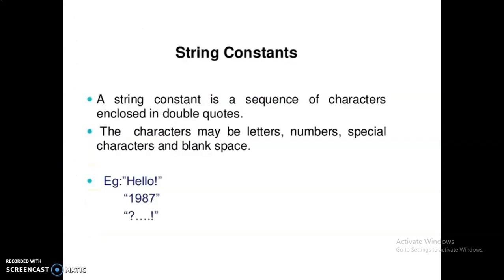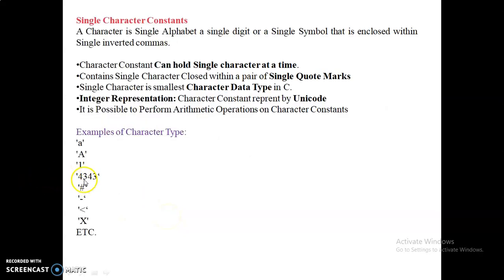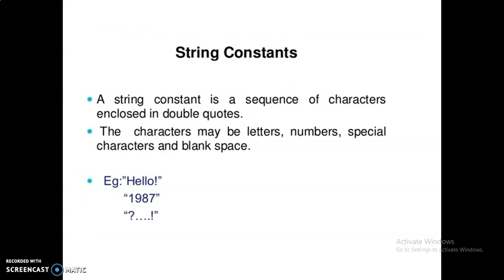String constant. A string constant is a sequence of characters enclosed in double quotes. It may be characters or numbers enclosed between double quotes, called a string constant. This one is wrong, 4343. These are all right. Anything enclosed between single quotes, be it characters, numbers or symbols, is a single character constant. A string constant is a sequence of characters enclosed in double quotes. The characters may be letters, numbers, special characters and blanks, anything.